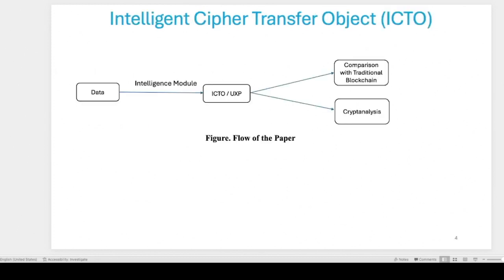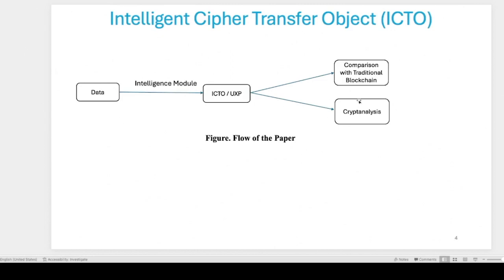At a very high level, what the paper does is take ordinary data and put it through something called an intelligence module, which generates this ICTO and UXB. There are a lot of steps in between that I didn't cover, but at a high level, the paper compares this ICTO, or the object created after protection, which is called UXB, with traditional blockchain and cryptanalysis.